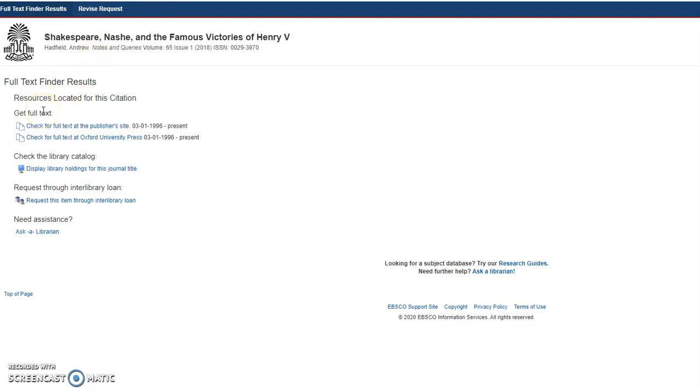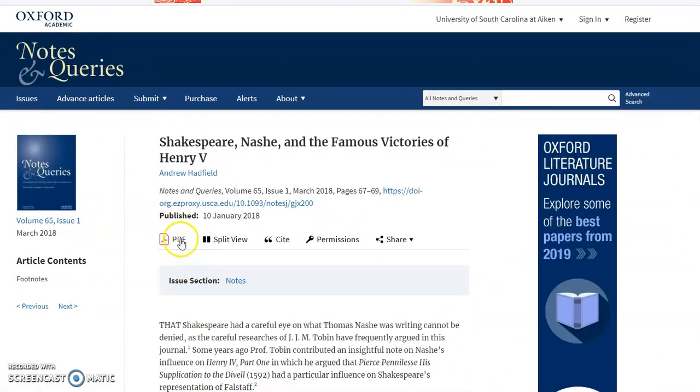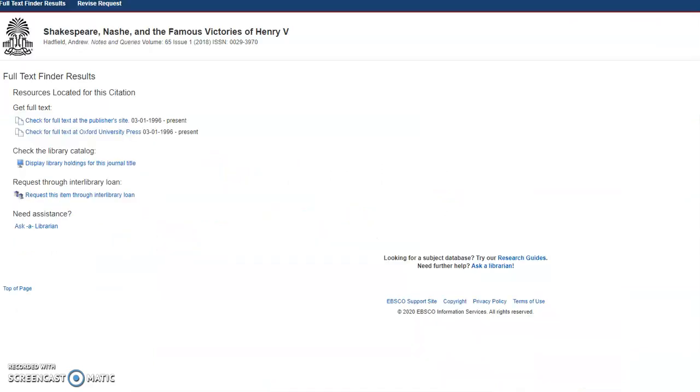If we have the full text available in another database, under Get Full Text, you will see a few links, and then I can click on one of the links, and it's going to take me to another one of our databases, and then I'll be able to pull up the PDF full text here and download it.